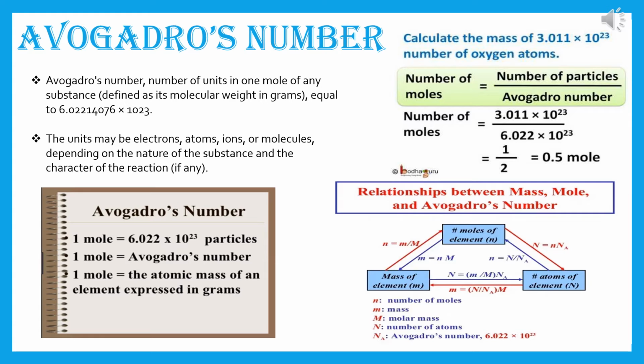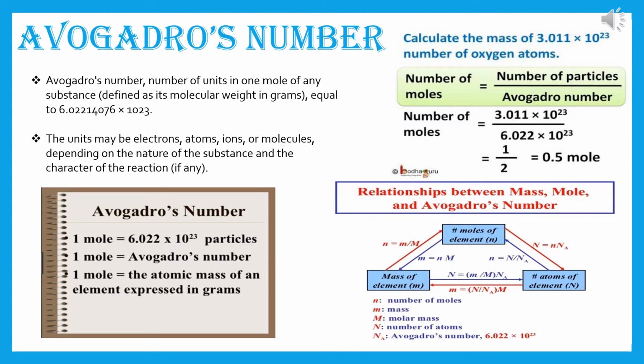Small m is equal to small n into capital M. Now another conversion from small n to capital N or vice versa. Capital N is equal to small n into Avogadro's number. Na means Avogadro's number. And small n is equal to capital N divided by Avogadro's number.